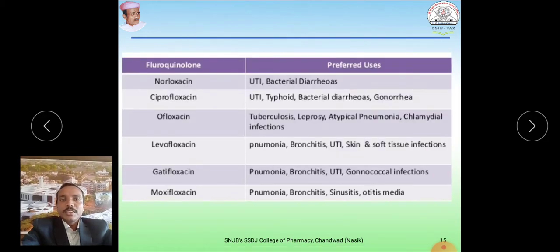So these are the preferable uses of individual drugs. You can see norfloxacin for UTI and bacterial diarrhea; ciprofloxacin for UTI, typhoid, bacterial diarrhea, gonorrhea. Ofloxacin can be used in tuberculosis, leprosy, pneumonia, chlamydial infections. Levofloxacin is also used in pneumonia, bronchitis, UTI, skin and soft tissue infection. Gatifloxacin is used in pneumonia, bronchitis, UTI, gonococcal infection. Moxifloxacin can also be used in pneumonia, bronchitis, sinusitis, otitis media. These are the examples and their uses.